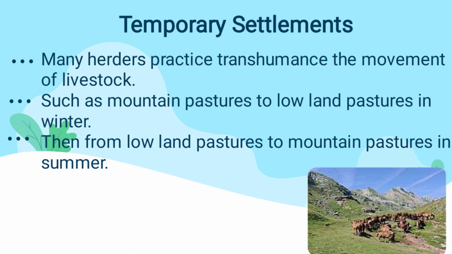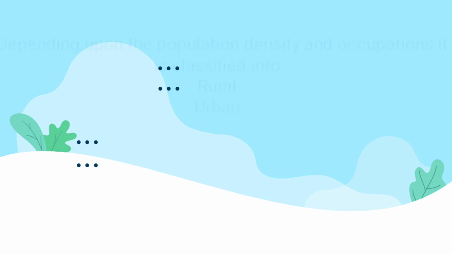Because of these temporary settlers, transhumance developed, which involves livestock, the animals needed for people to live. They started to pasture animals from the mountain area into the lowland pastures. That means they herd the sheep, goats and cows from the mountains to the low-level land during the winter. Then during the summer they go from the low-level land and herd them in the mountains. This is called transhumance.